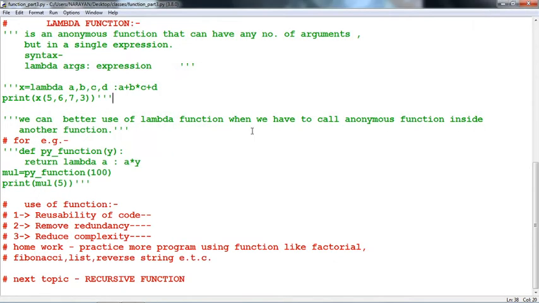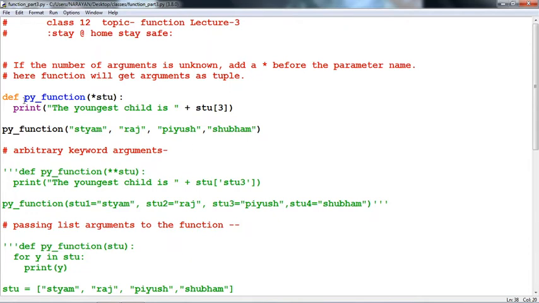By running this code, what can we observe? We can observe that there are 4 arguments, 1, 2, 3 and 4, passed to the single parameter. The parameter is stu. Here we print the student at index 3. How is it indexed? In a tuple, this argument takes the input as a tuple.